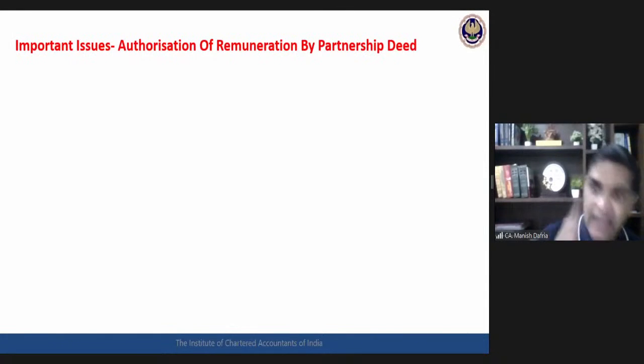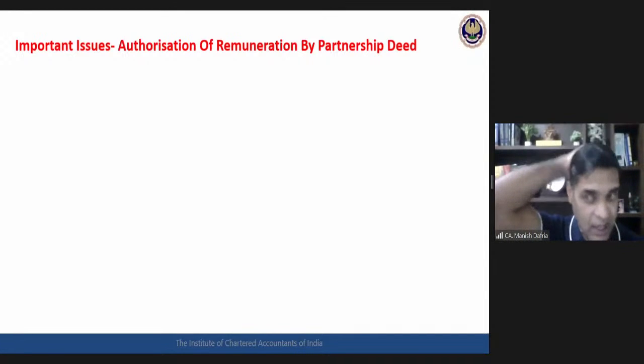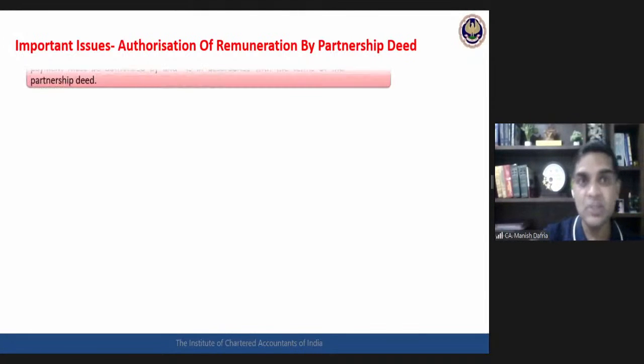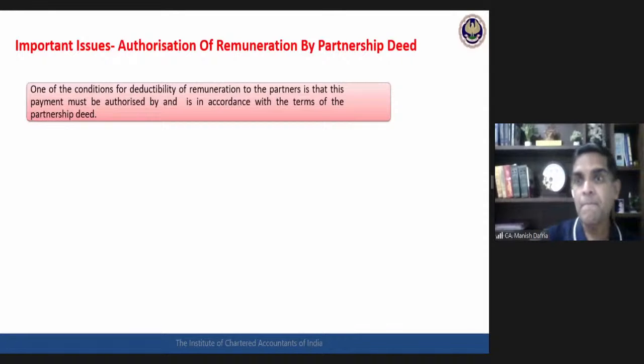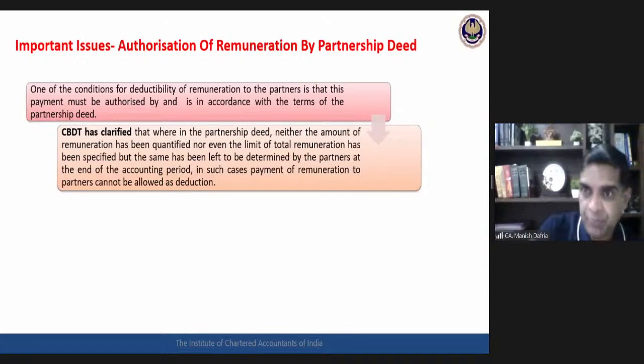Now, another clarification, all these final points after discussing the basic provisions, now these final points: authorization of remuneration by the partnership deed. Now, what exactly it means? There is a very important circular clarification issued by the CBDT.